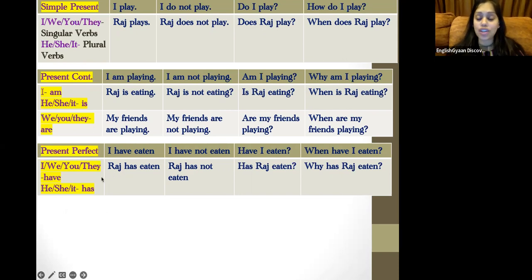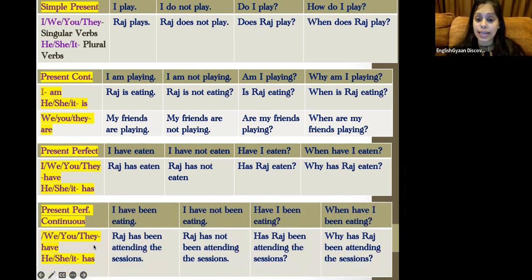Similarly, with he, she, it, he has eaten. He has not eaten. Has he eaten? What has he eaten? Why has he eaten? This is present perfect, something that is just now completed.